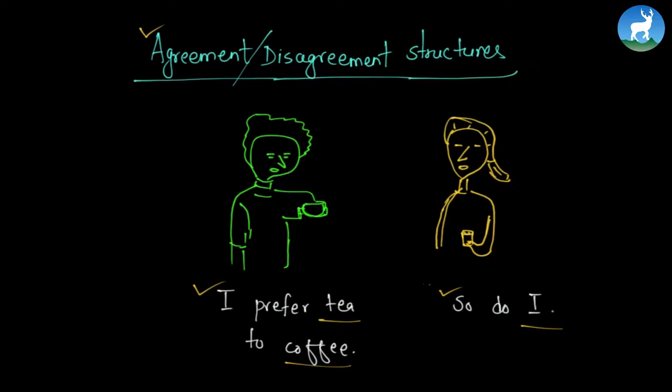So what is the structure? So do I. So plus auxiliary plus noun phrase. Very good. So we had the first structure, so do I. So plus auxiliary plus noun phrase. What's a noun phrase? We'll talk about that in detail later. For now, let's move on to another example.